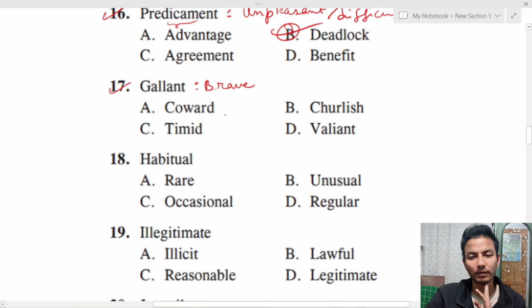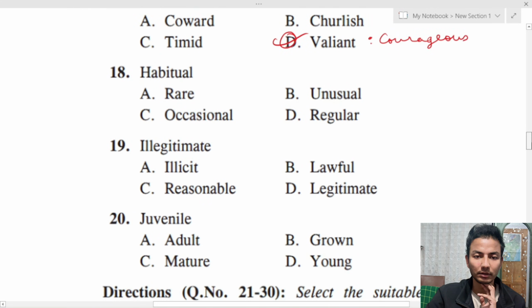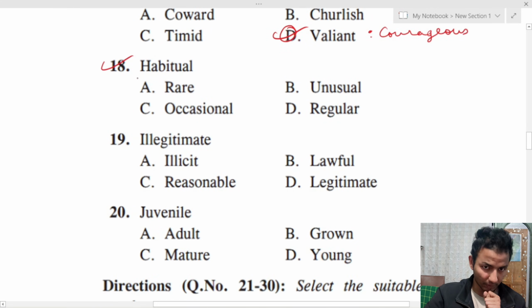So the correct meaning, or the word which is similar to gallant here, is valiant. Okay, valiant is someone who is very courageous. Okay, next, habitual is something which is repeated again and again, day in and day out. So a word which is similar to habitual here is regular. Okay, regular.